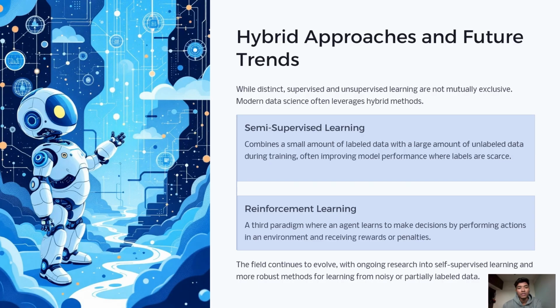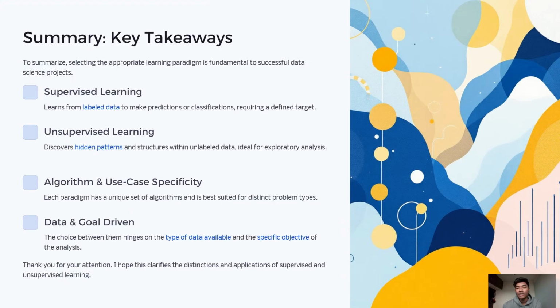Now, to summarize, supervised learning learns from labeled data to make predictions. Unsupervised learning finds hidden patterns without labels. Each has its own algorithms and best use cases. The right choice always depends on the type of data and your goal.